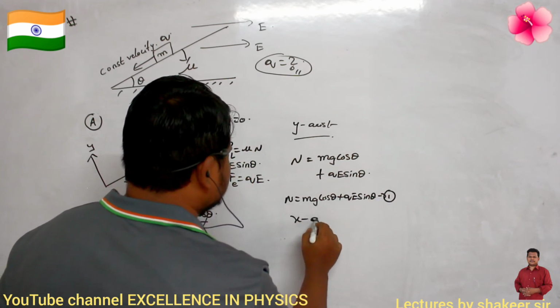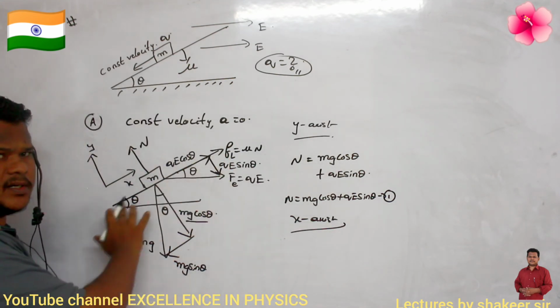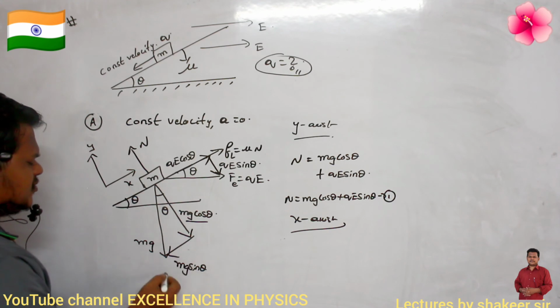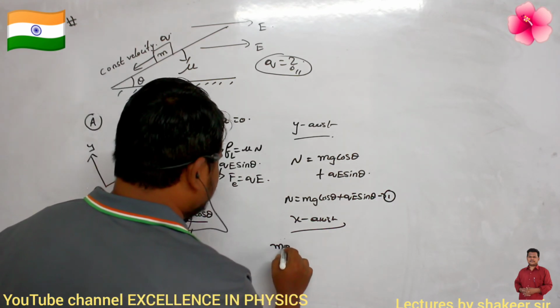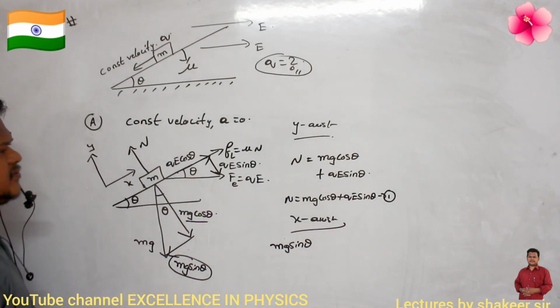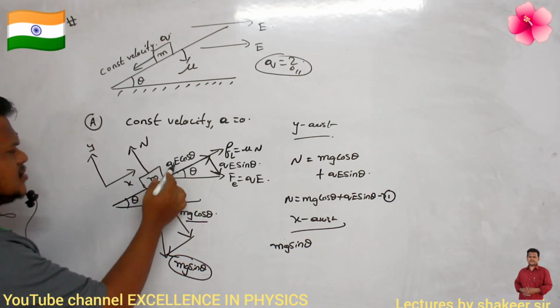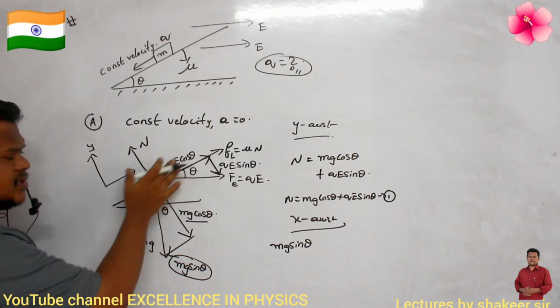Similarly, along the x-axis, what are the different forces which are acting? X-axis means parallel to the inclined plane. So one downward force which is acting is mg sin theta. Clear? Any other force? No other force. So QE cos theta and friction are acting in the upward direction, above the inclined plane.